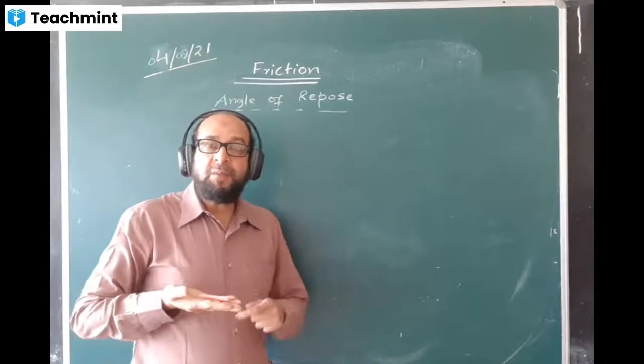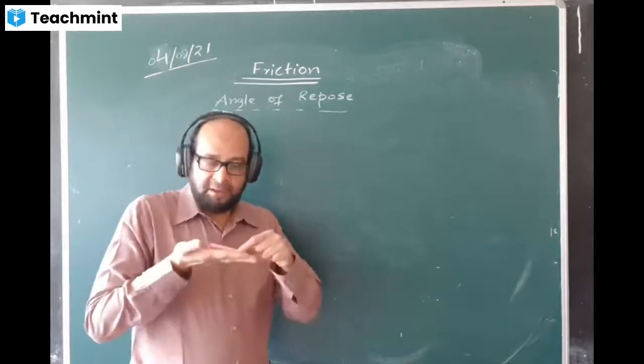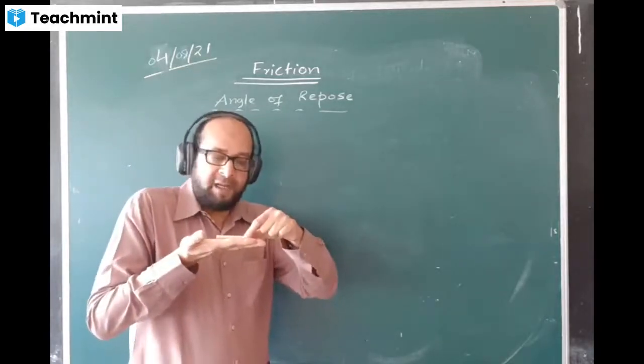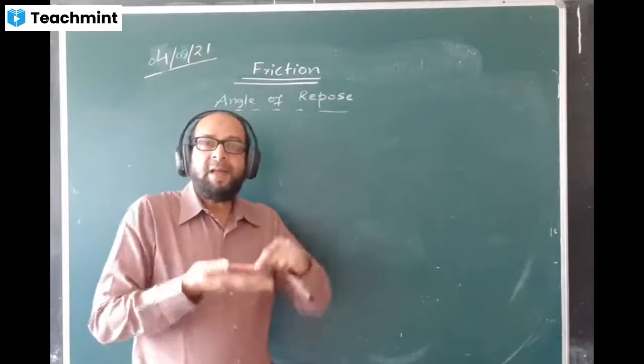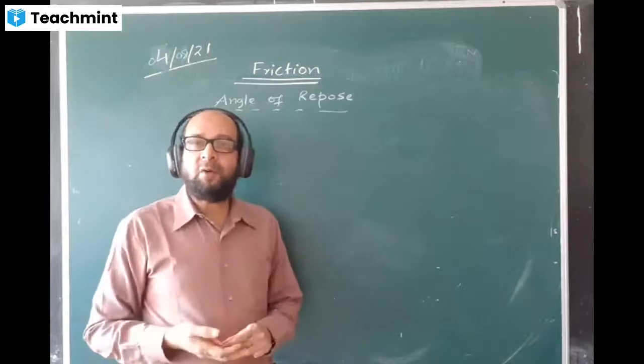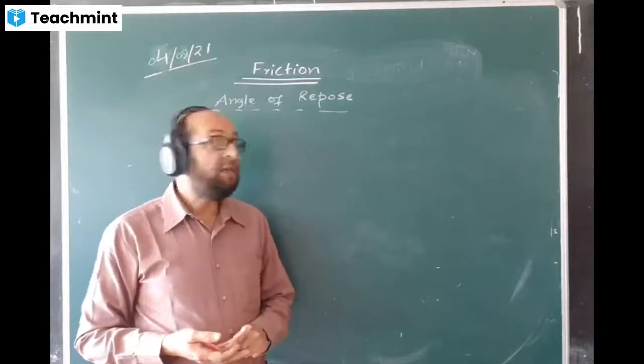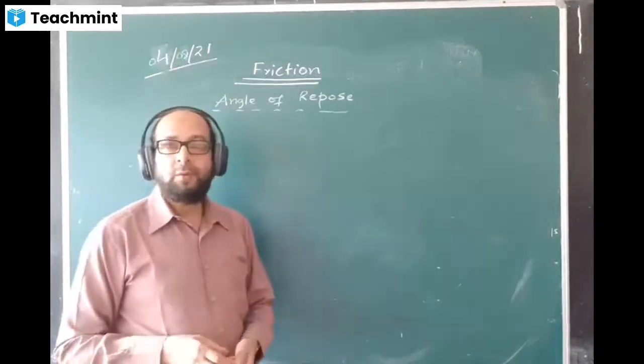The angle at which the body is just about to slide down, it is a just situation. After that, if you tilt the angle a little bit more, the body will definitely slide down. And if the angle is lesser than that, then definitely the body will not be sliding down. Such an angle is called angle of repose.